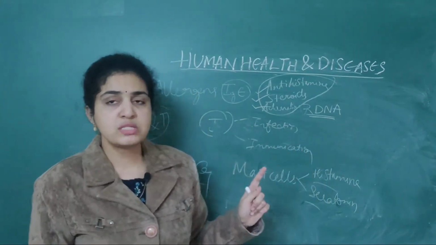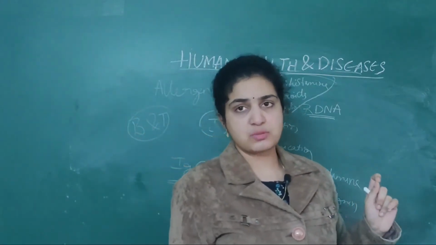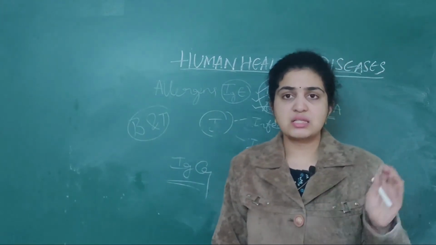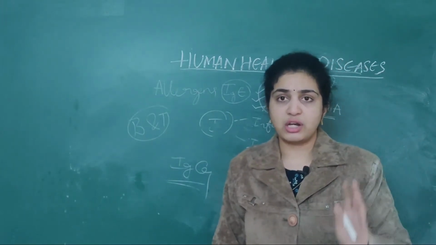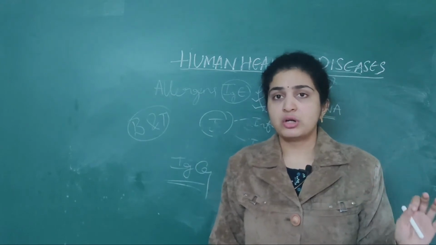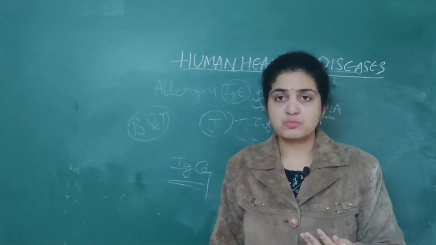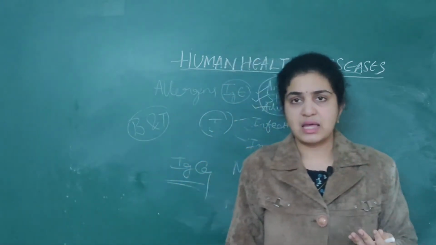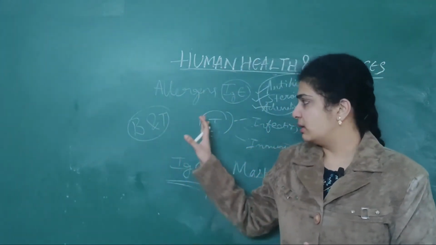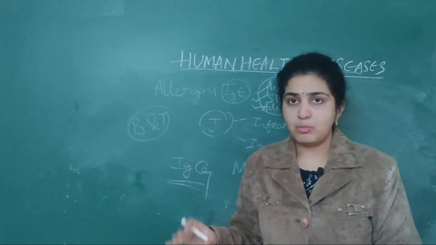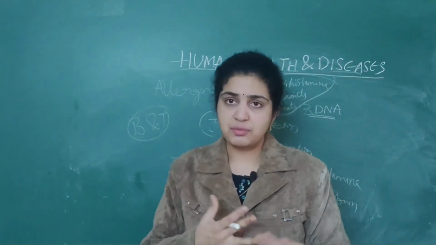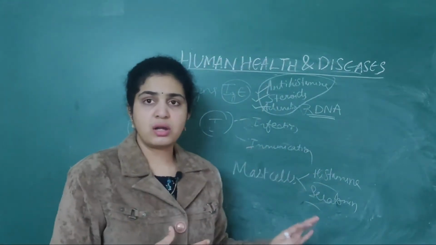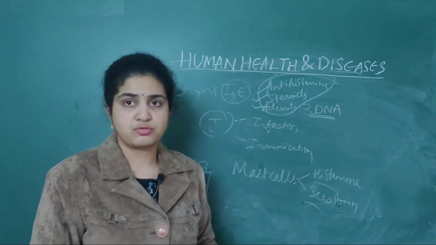This definition is most important, exaggerated immune response, because in numerous NEET questions, this definition was asked and they'll give you options like allergy or inflammation. So it is nothing but exaggerated immune response due to specific pathogen or chemicals, that is allergy. So that you should learn, as well as what the antibodies are, what is active immunity, passive immunity, what are immunization procedures, and all is very important from the NEET point of view.